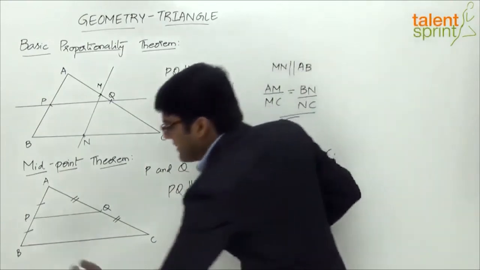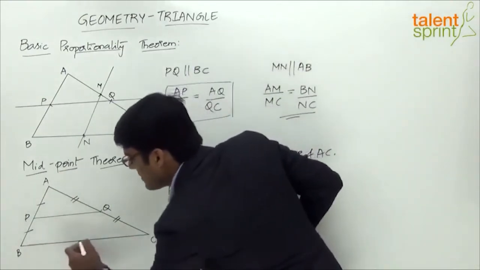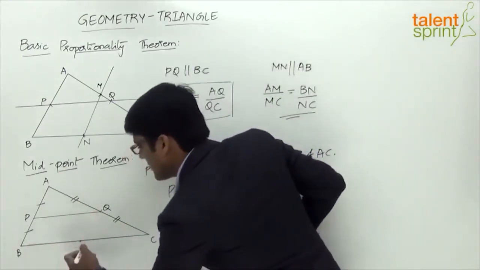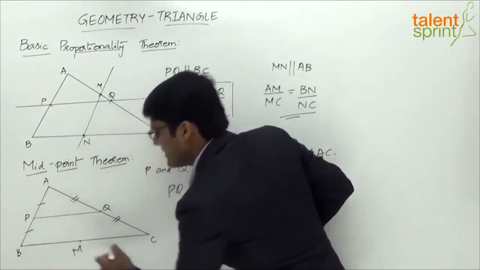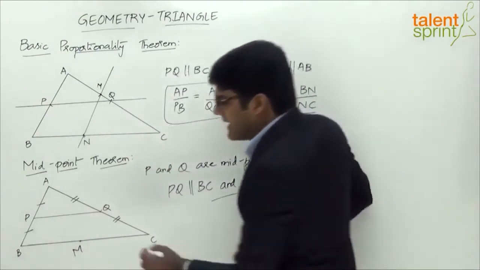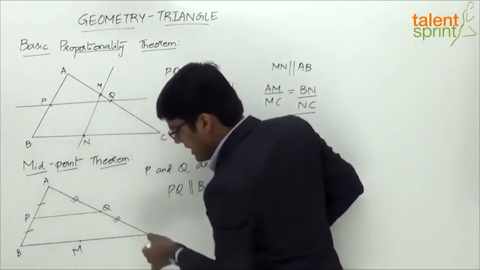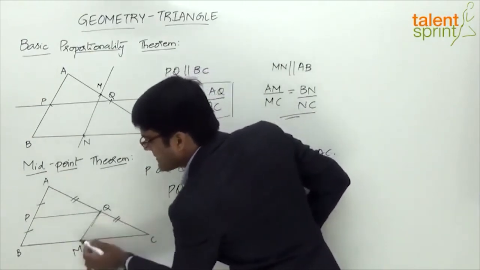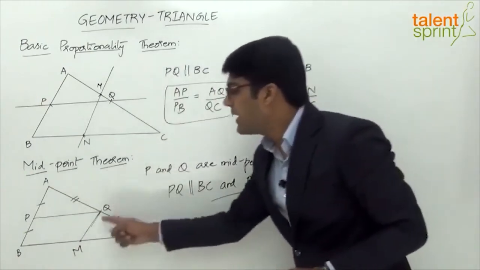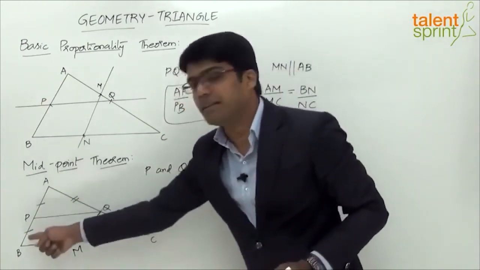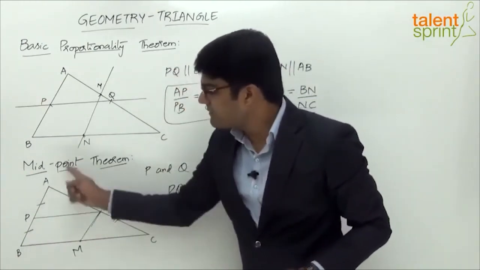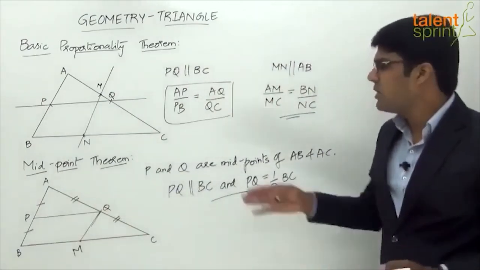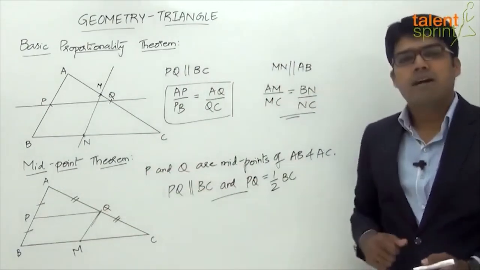Let's say if we consider the midpoint of the side BC, let's assume the midpoint of side BC is somewhere here approximately, right? It is equal to M. Right, the midpoint is M. Then if we connect QM, right, the midpoint of AC with the midpoint of BC, we'll get a line QM. Now, as far as the midpoint theorem is concerned, it states QM will be parallel to the third side, which is AB, and QM will be half of AB, right? That's the theorem. So QM is parallel to AB and half of AB.